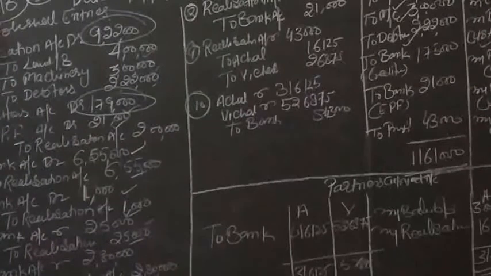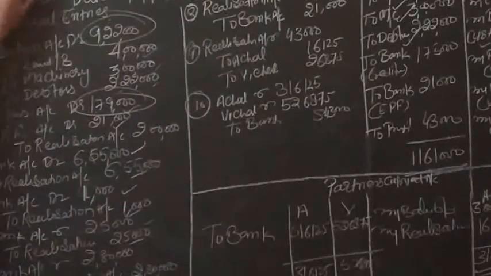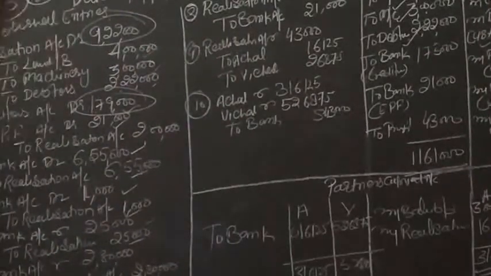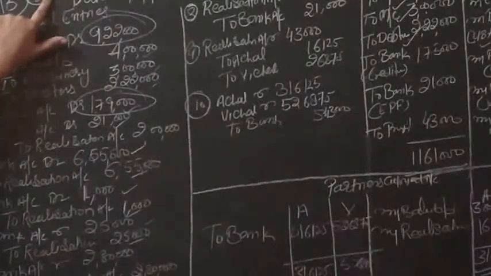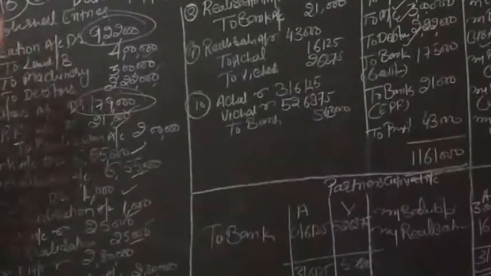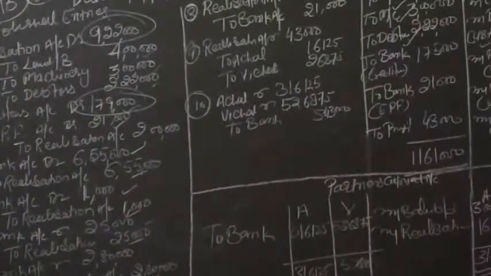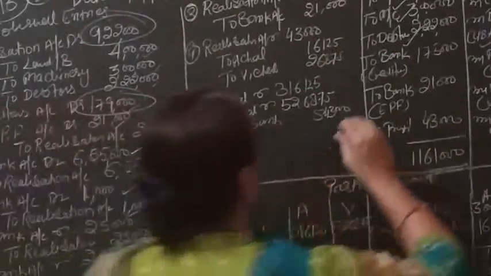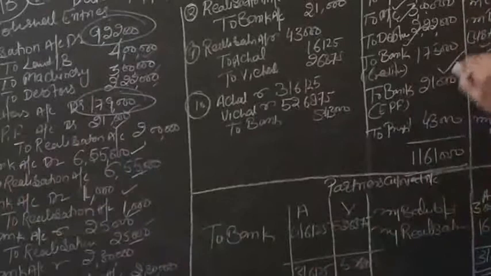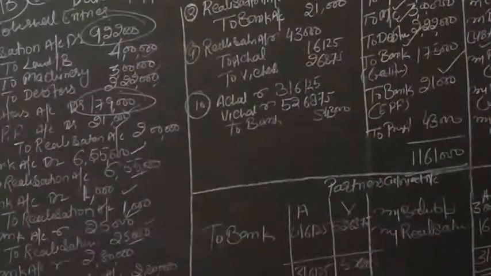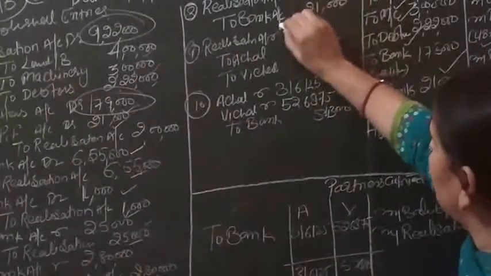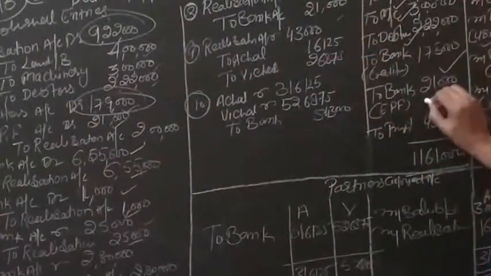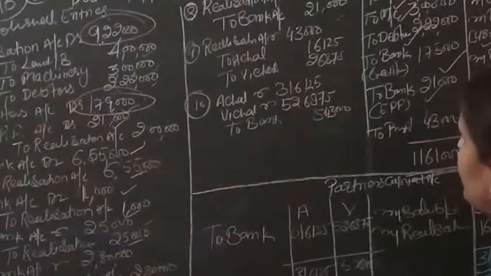First we take 50% of the creditors, 89,500, and payment will be in two parts. From the first payment we deduct 4,000, so the first payment is 85,500 and the second payment is 89,500. Total payment 1,75,000. So the entry is realization account debit to bank 1,75,000, and in the debit side of realization account, to bank 1,75,000. Then the next liability, EPF, will be paid, and the entry is realization account debit to bank 21,000. In the debit side of realization, EPF to bank 21,000.